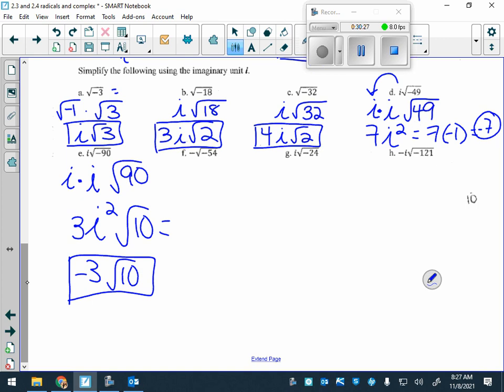Okay, for F, you just have a negative 1 on the outside. That does not change to I. Okay, do we know that? The negative is just what we are always used to, negative on the outside. But on the inside, I have a negative, so automatically what comes out? An I, so I have negative I on the outside. How do I simplify the square root of 54?